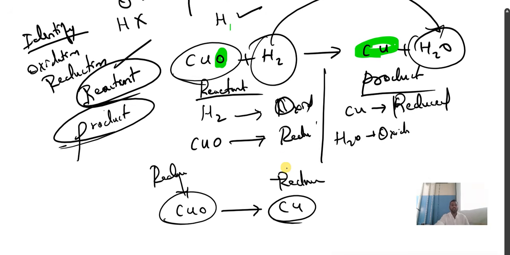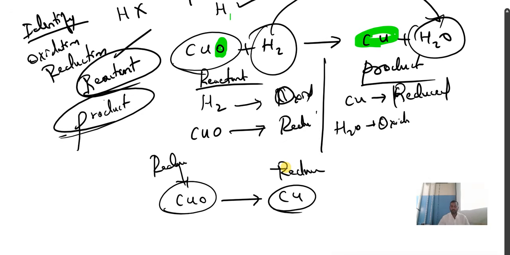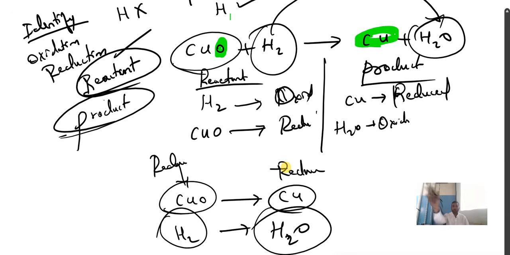Now, which is reduced in this reaction? Reduced is CuO. Which is oxidized? H2 became H2O. H2O is oxidized. On the product side, who is oxidized? H2O. That's all.